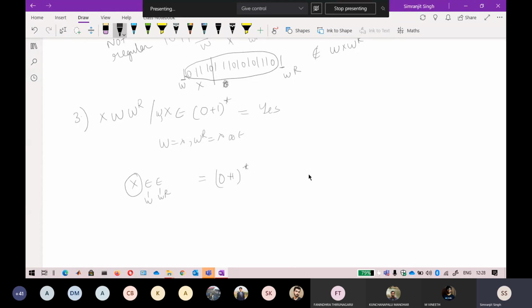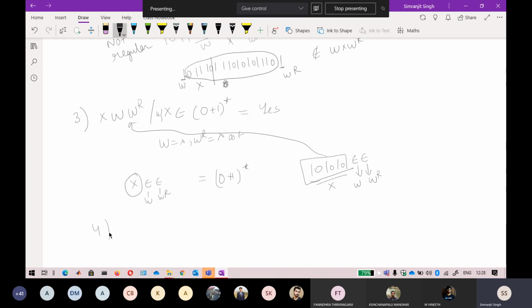Okay. So if I say that some particular string like 0101100, does it belong to this language or not? I will say that yes, it belongs to this language because this is the part of X, and the remaining part that is not shown here is epsilon followed by epsilon. This part belongs to W and this part belongs to WR. Okay, so that is why this is also a regular language.